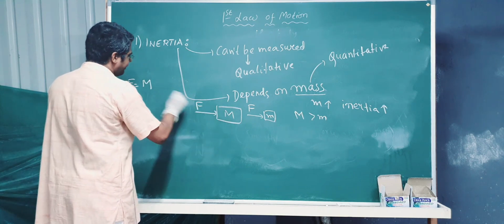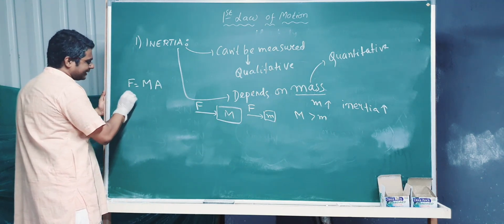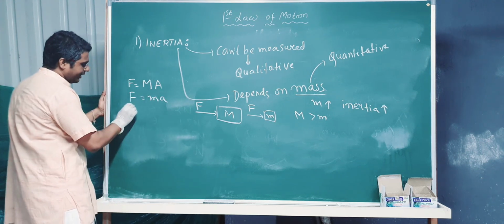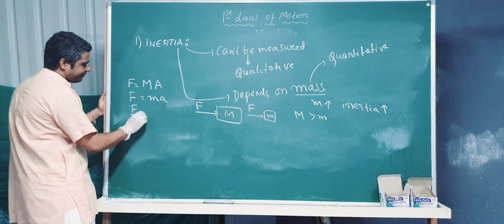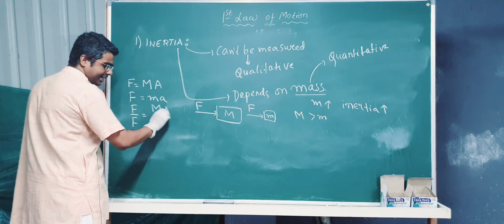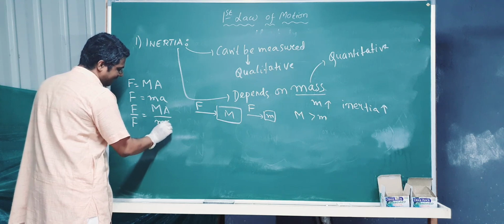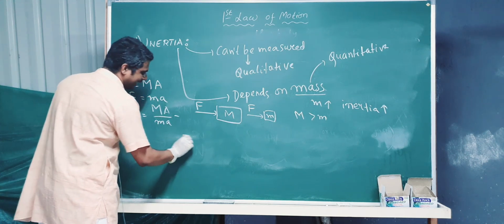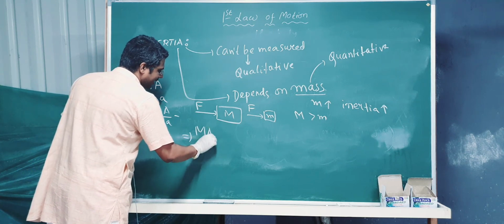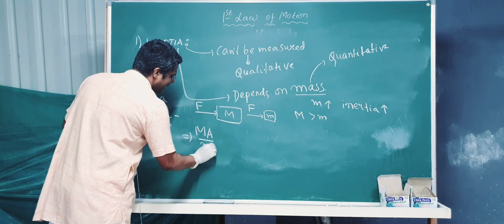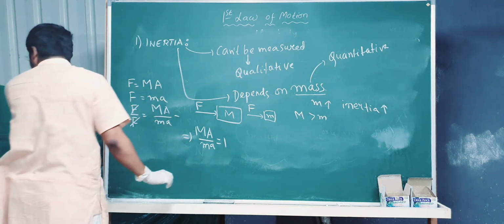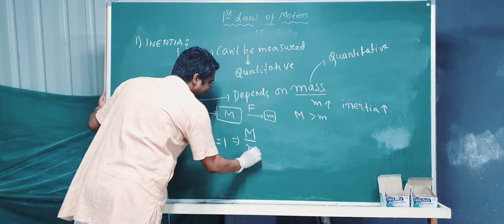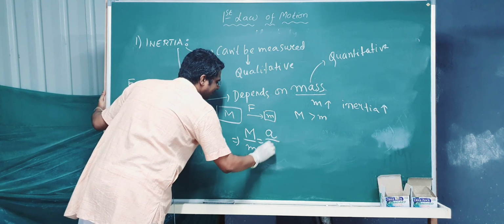Let the acceleration produced here be capital A and the acceleration produced in the smaller body be small a. Now if I do F by F, I can write Ma by ma equals 1. F and F cancel out. Clear? So from here I can write capital M by small m equals small a by capital A.